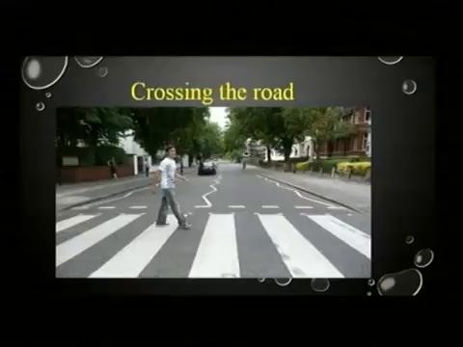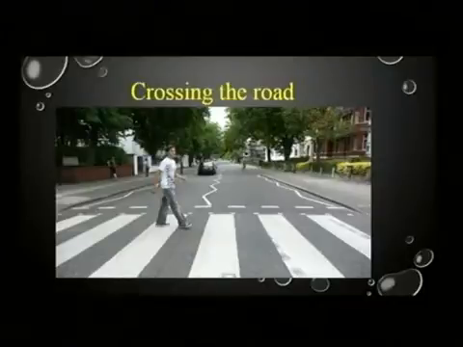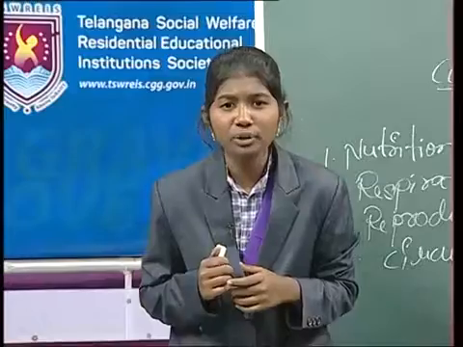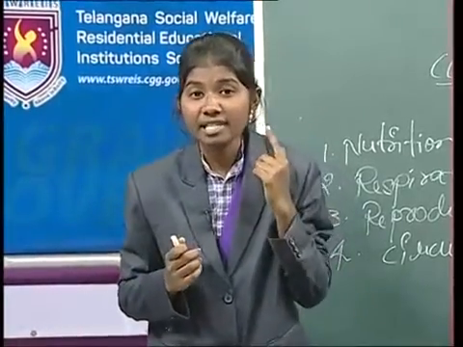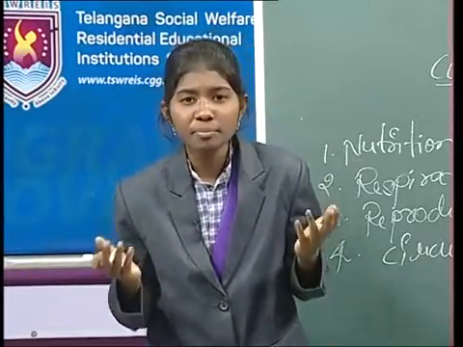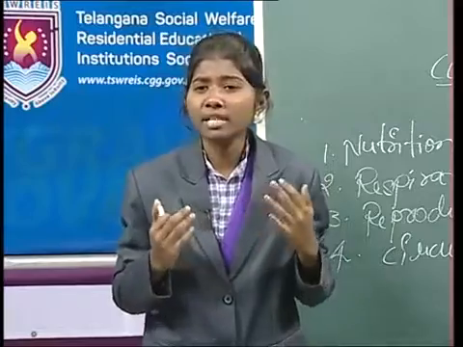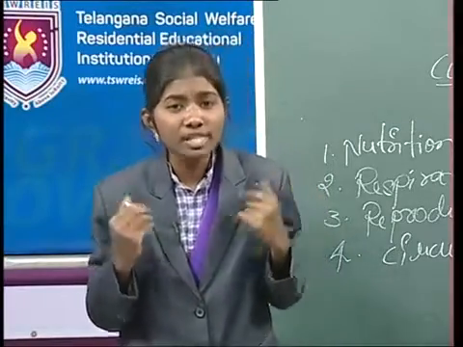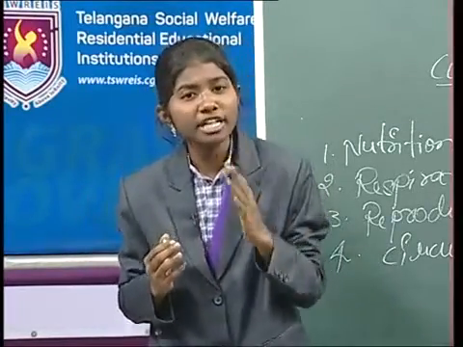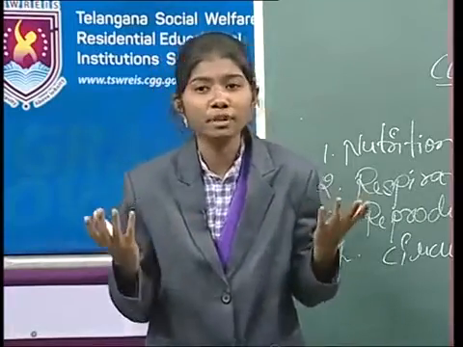So, crossing the road. Here the boy is crossing the road. What are the organs involved? Yes, eyes, ears and legs. So, when we are crossing the road, our eyes, ears and legs should coordinate with each other. Otherwise, you may hit a person. So, suppose we want to do some work, the organs should be dependent on each other. Then only we will do the work.